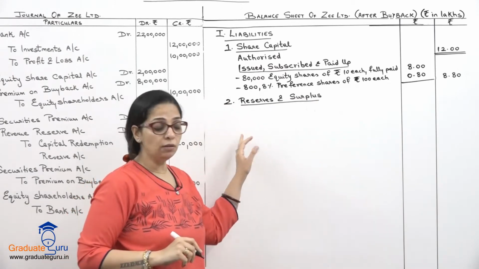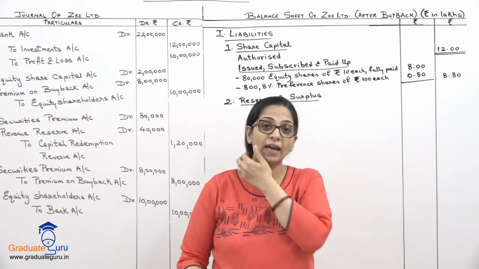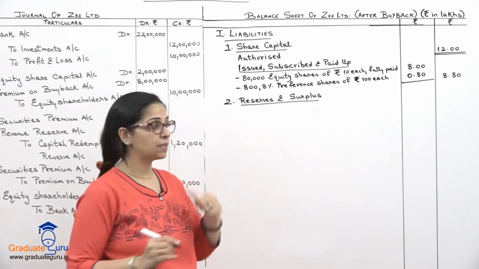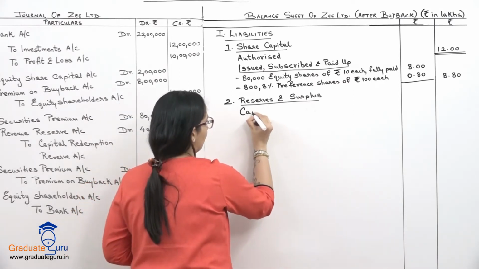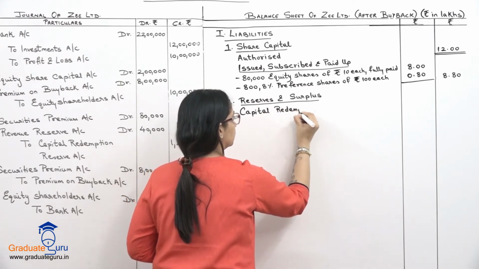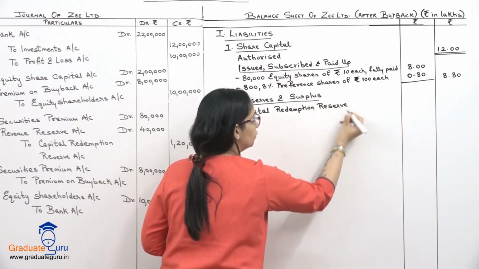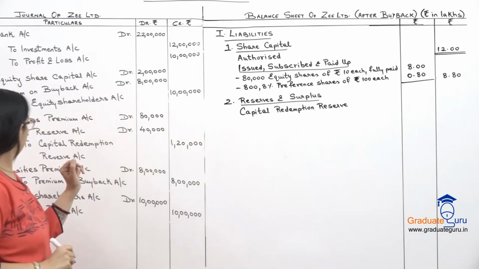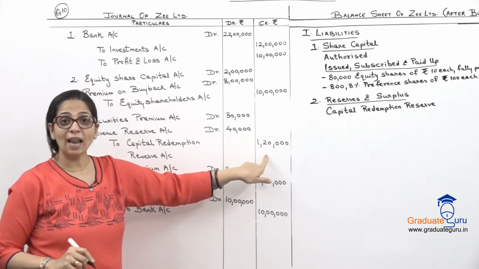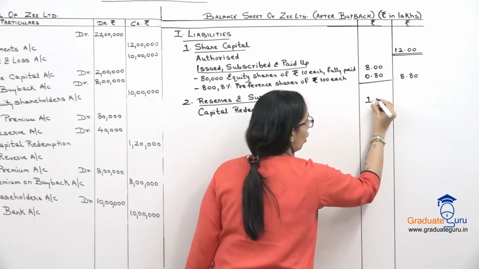Reserves and surplus, again, we have a list given in the sum. हम वही list follow करेंगे, but not forgetting that we have created a capital redemption reserve. तो वो हम सबसे पहले लिख देंगे capital redemption reserve, which we created because of buyback. कितना create किया था? We have the figure over here. My capital redemption reserve 1,20,000. So that I will write as 1.20